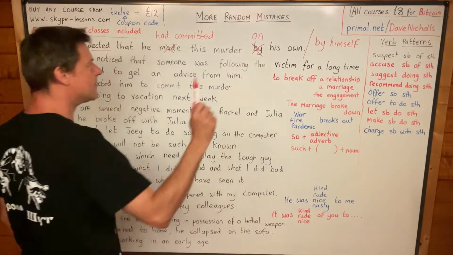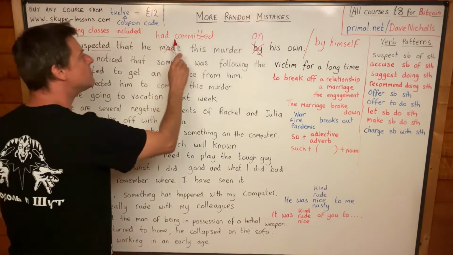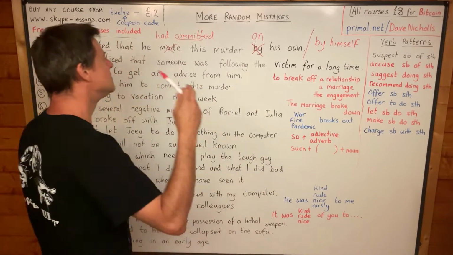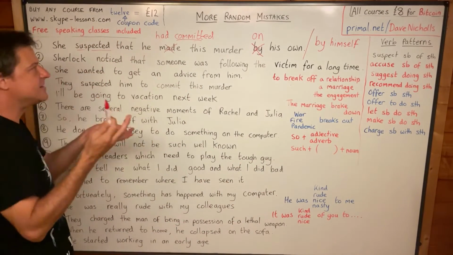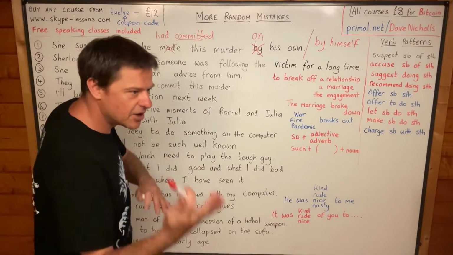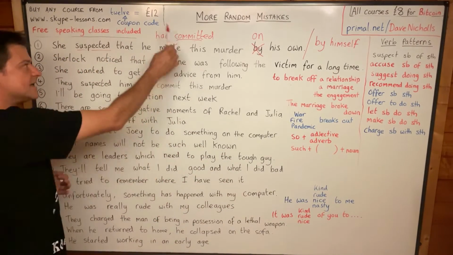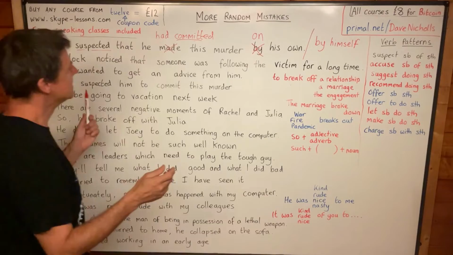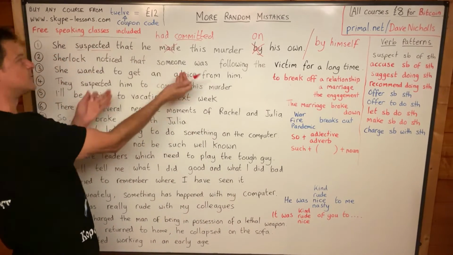So please memorize that one, and remember that you commit crimes. You commit murder, you commit robbery, you commit breaking and entering, whatever. You commit a burglary, and so commit with crimes, please. People commit crimes, okay? And remember that you need to use had when you go back.